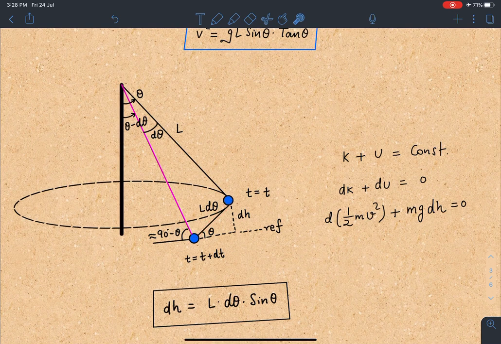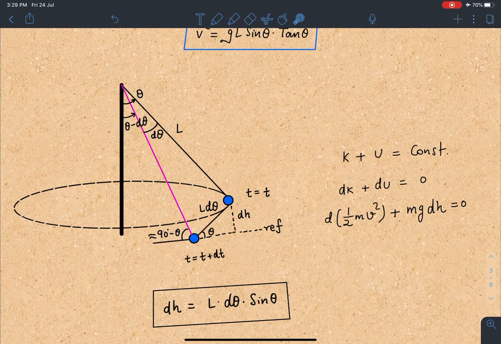d theta is a very, very small angle, and since it is nearly vertical, I can still take this angle. I should have written it as 90 minus theta plus d theta, but compared to 90 degrees and theta, d theta is a very small angle. So approximately this angle is 90 minus theta itself, and this is 90, so this angle is approximately theta under this assumption. And in that time, this particle is falling by a height of dh. So I can say that L d theta sin theta is dh.